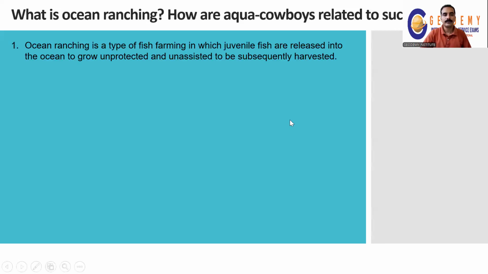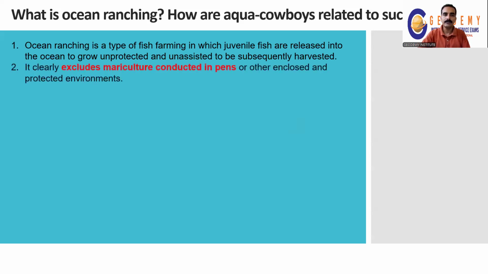First of all, ocean ranching is a type of fish farming in which the juvenile fish are released into the ocean to grow unprotected and unassisted to be subsequently harvested. In both ocean fish farming and ocean ranching, we are going to harvest the final resources, but the environment only differs here.